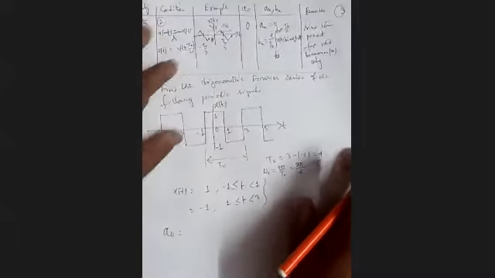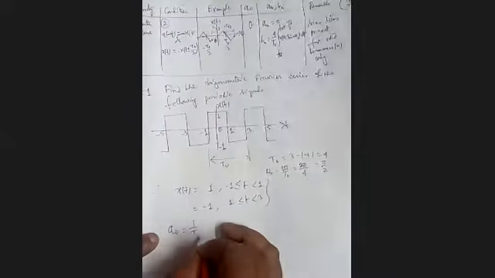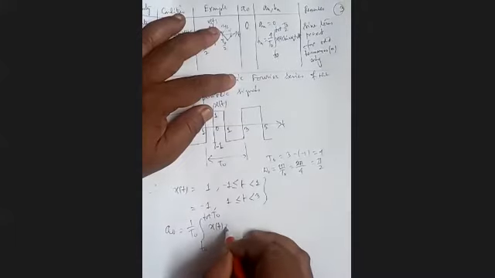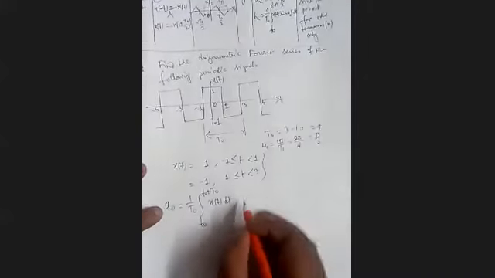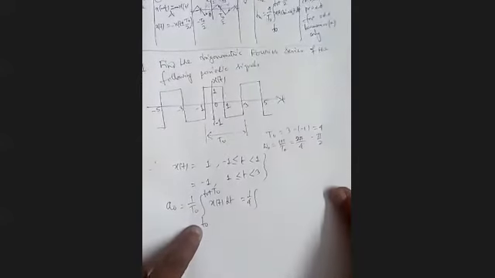Now what is our a0? Our a0 is 1 by T0 integration from some initial time t0 to t0 plus capital T0 of x(t) dt. Capital T0 is 4, so 1 by 4. Now our small t0 can be any initial time. Say we take -1.